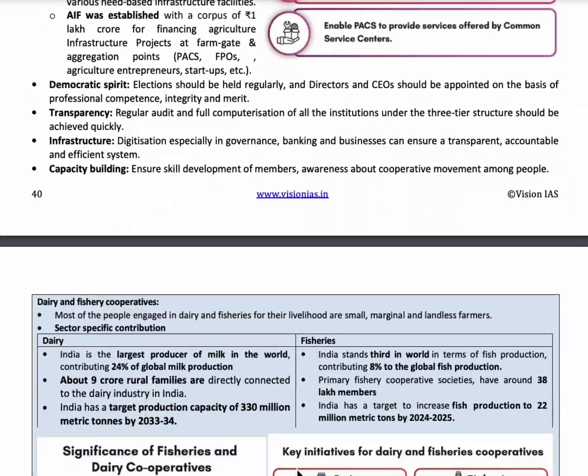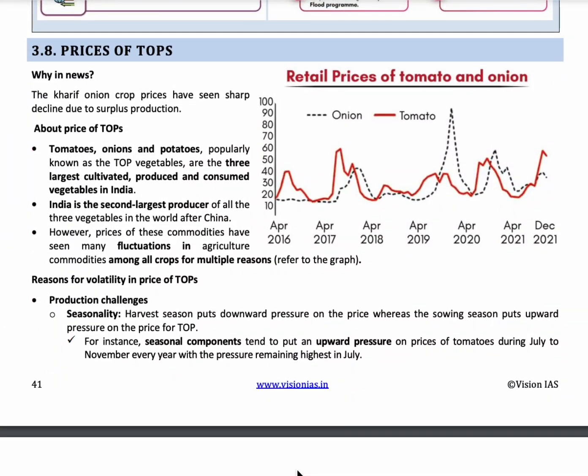The next topic is prices of TOP. TOP here means tomatoes, onions, and potatoes. These are the largest cultivated, produced, and consumed vegetables in India. India is the second largest producer of all three vegetables. The Kharif onion crop prices have seen a sharp decline due to surplus production.